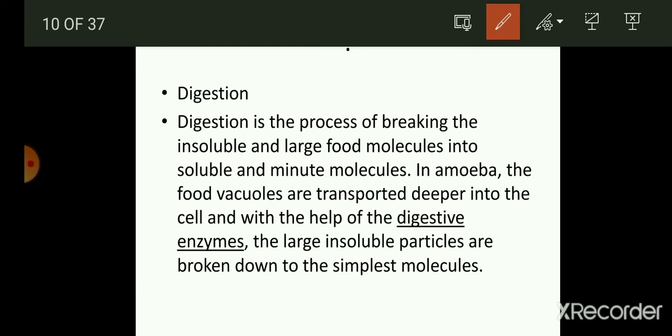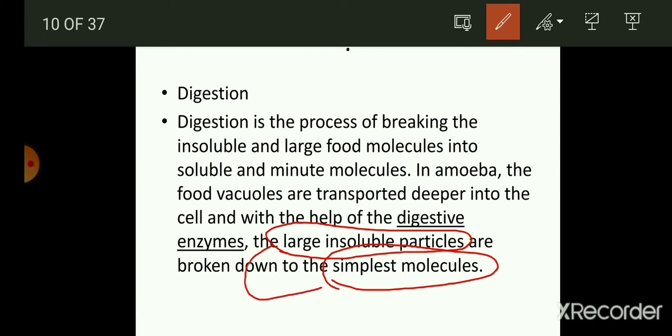So students, this is very important: the large insoluble particles of the food get converted into simple molecules, because if this process does not happen, if the conversion of large to small does not happen, then the absorption process does not take place, and the food is not used by the amoeba or any organism. That is why it is very important that the food first breaks down into simple form.